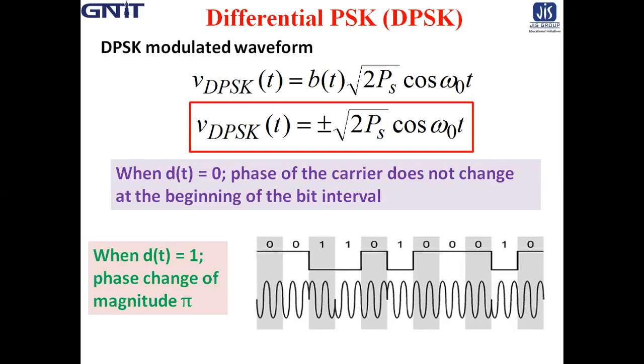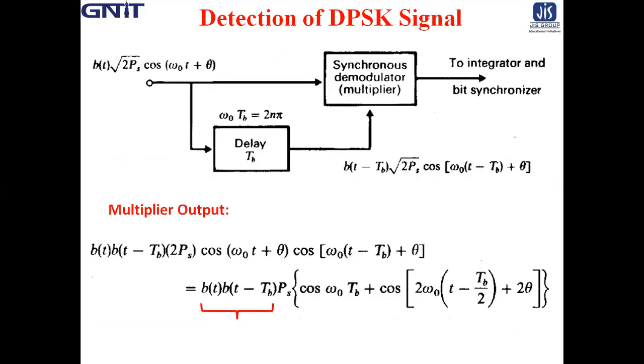Okay. Now move to the detection part. Detection of DPSK signal. As you know, it is a non-coherent version of PSK.